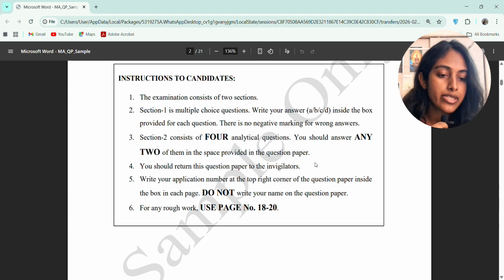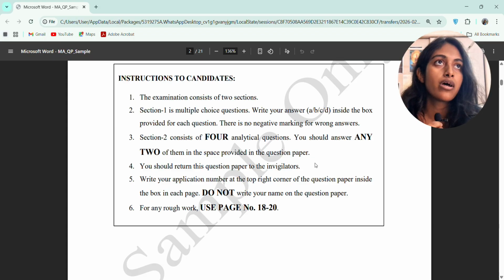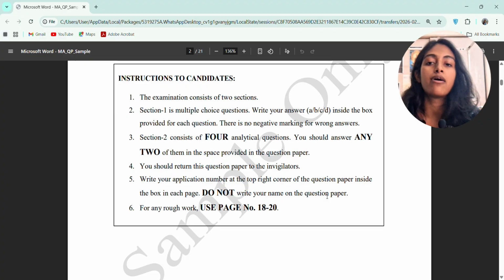You should return this question paper to the invigilators. There is no permission for taking any camera or mobile phone, so you cannot take pictures, and if you request professors, they don't allow it. For this reason PYQ is not available.